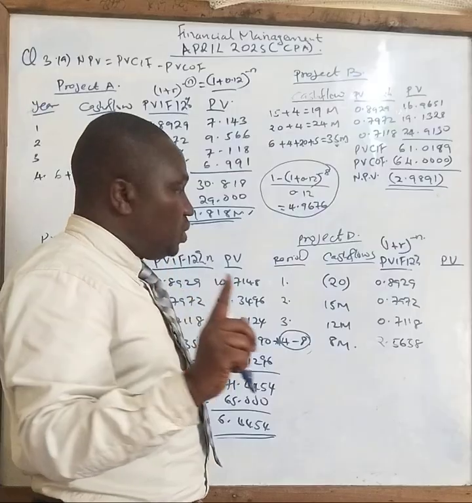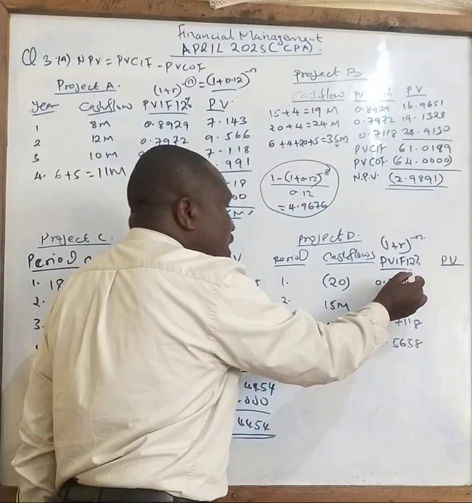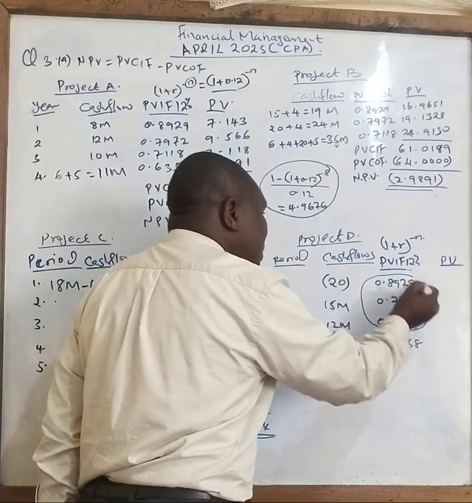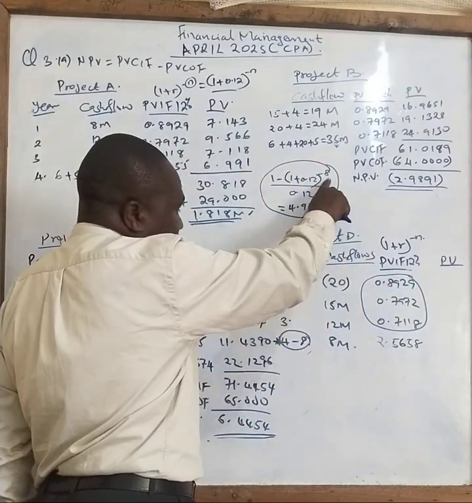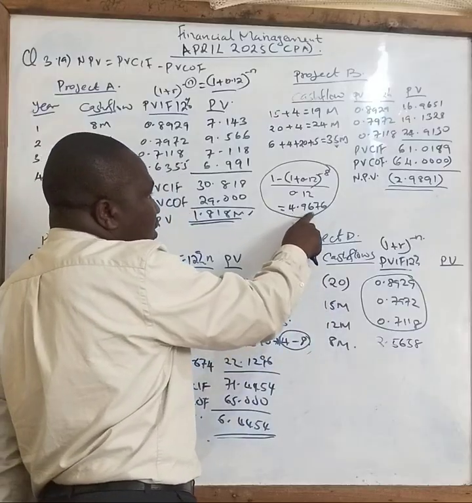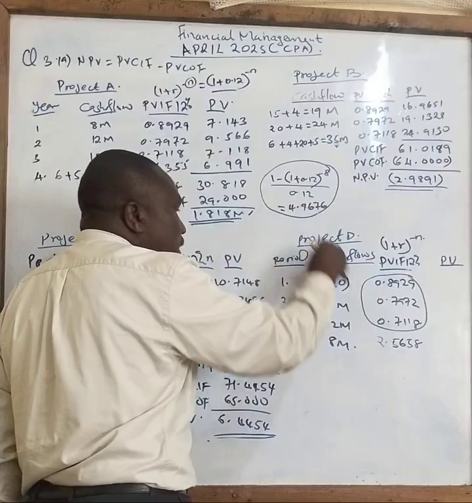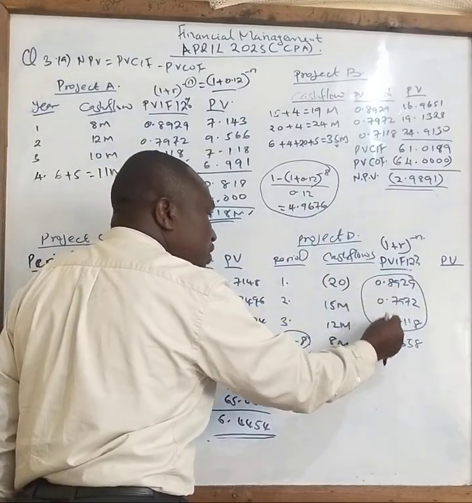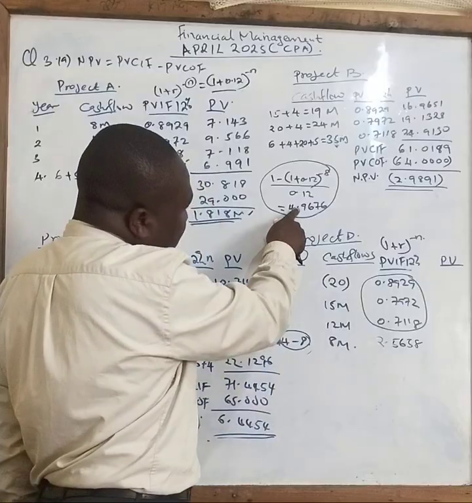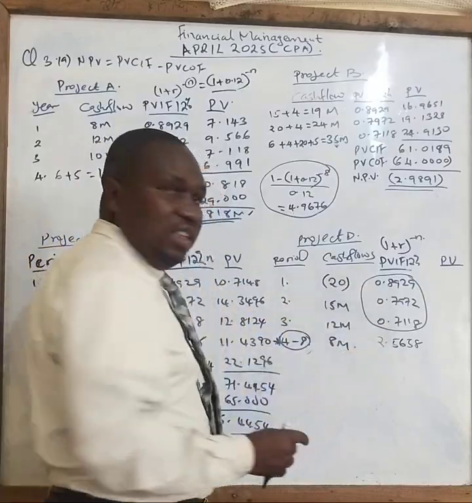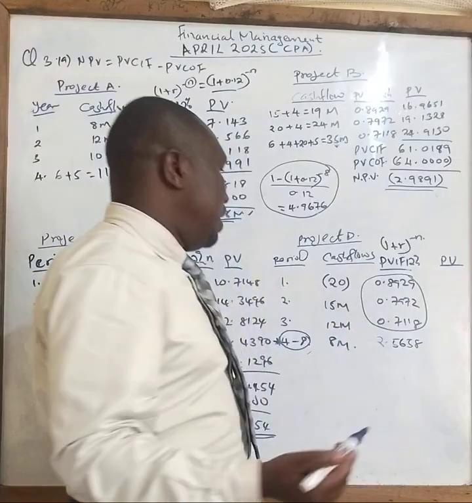Remember, look at my formula. I'm repeating again because I know this is where the mistake comes from. So this one here is for the first 3 years. But if you press into your calculator, calculate using 8 years, it will give you 4.9676. But already inside this, we have this, we have this, we have this. So for me to find out how much is the discounting figure here, I need to take the total minus this one so that I get this. Correct? Then from there, I now multiply and get the answer.